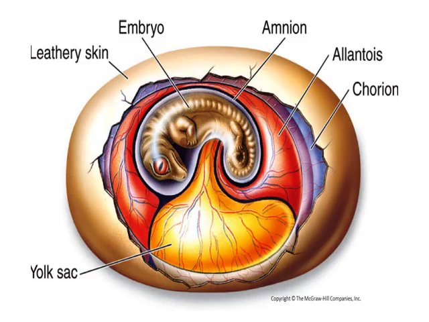Here you can see the embryo, leathery skin, yolk sac, chorion, allantois, amnion, extraembryonic membranes.